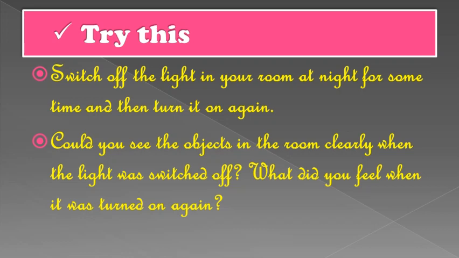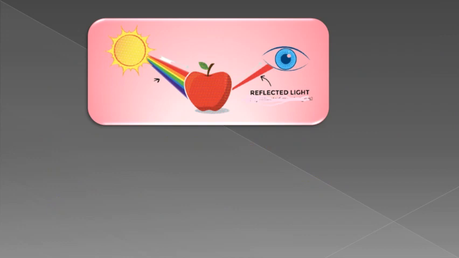When we switch off the light at night, the objects in the room cannot be seen and they can be seen as before when the light is switched on again. Thus, we can see objects when the light coming from these objects enters our eyes. The light entering our eyes may be emitted by the object or it may be reflected by the object. You can observe in the picture that light is reflected by the object, that is the apple.